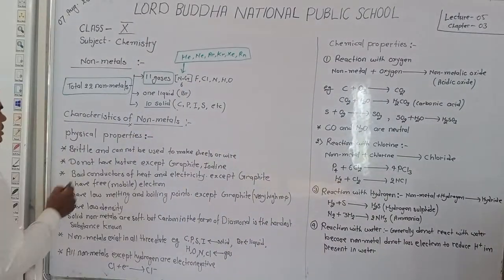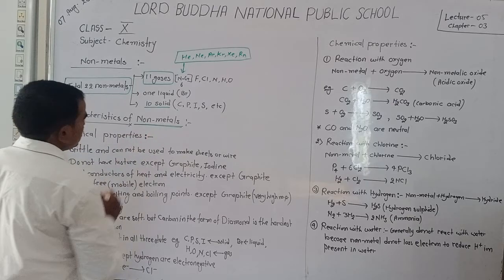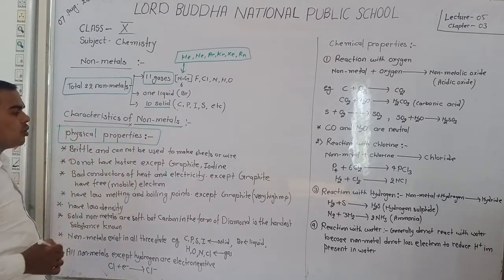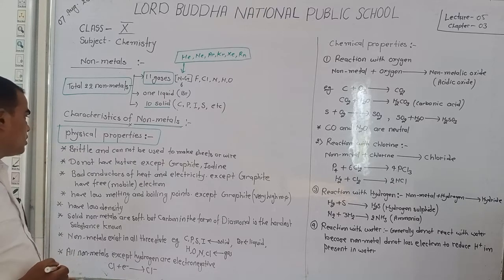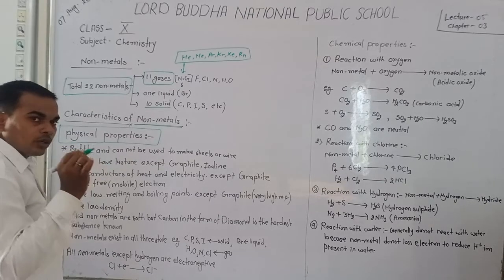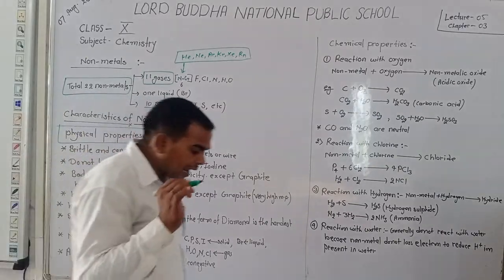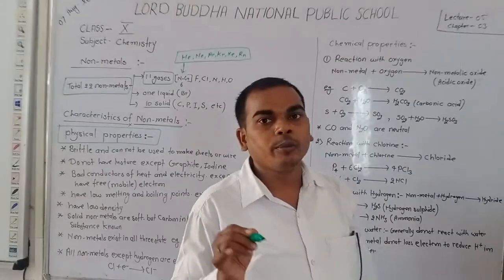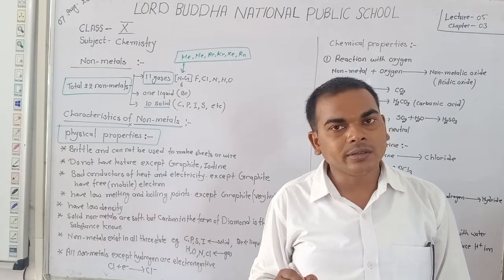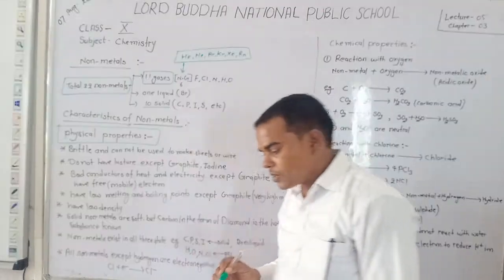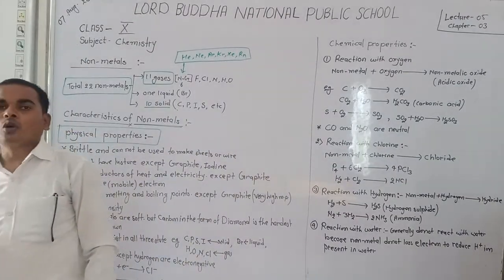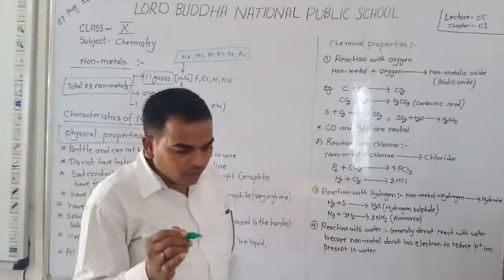Let's now discuss the characteristics of non-metals. Firstly, we discuss the physical properties of non-metals. Dear students, always remember non-metals do not have the properties of metals. You know that when we hammer metals, they convert into sheets.